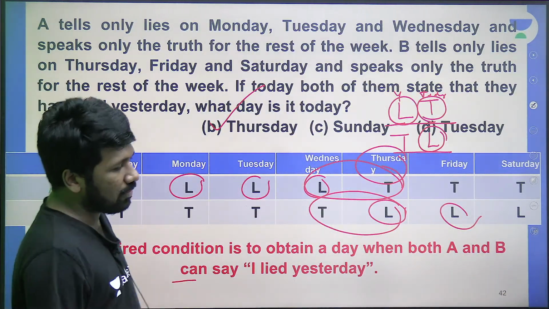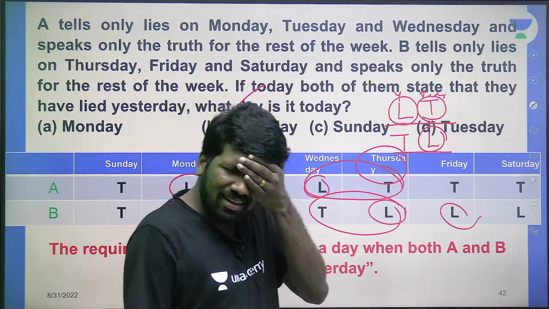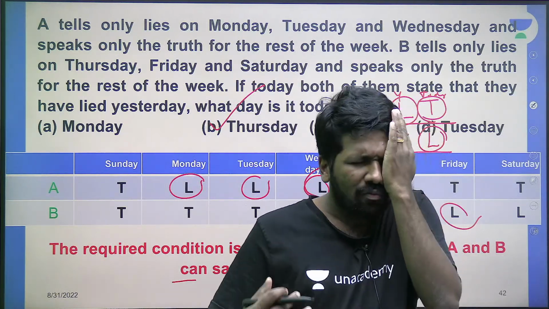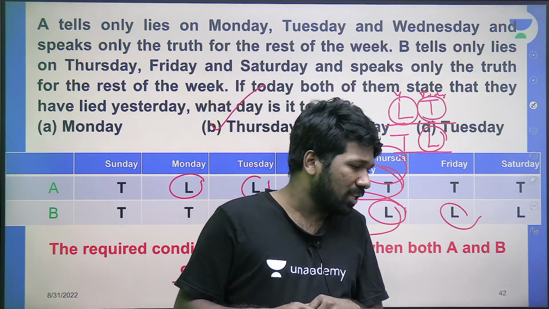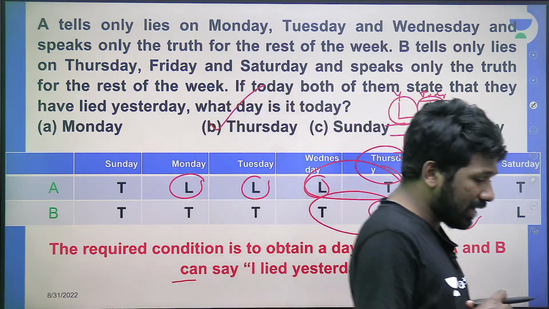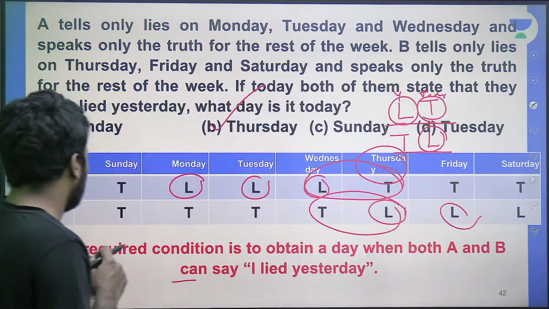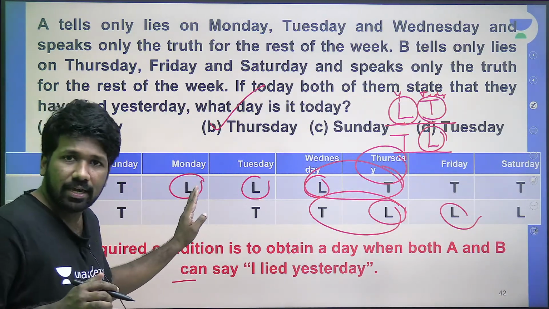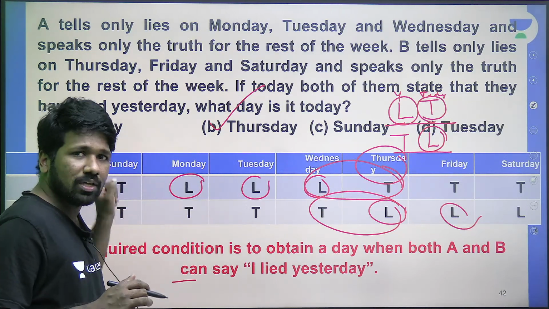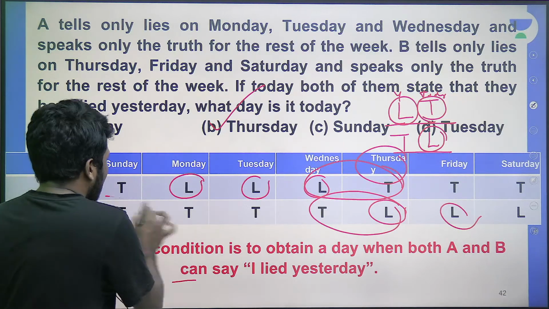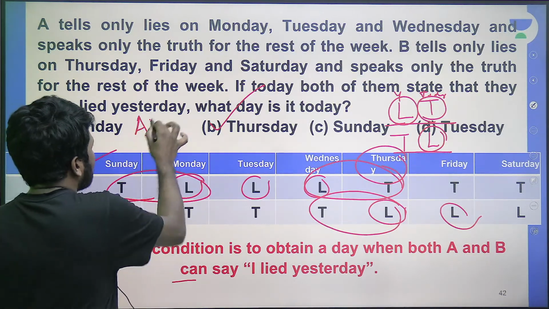If you haven't understood, what I recommend is to check option A and understand more. Option A's answer is Monday, so Monday will be the day. Monday will be the day means on Monday he is saying I lied yesterday. Who? A also, B also. A saying I lied yesterday means on Monday he is a liar. A is a liar. A liar should say I lied yesterday. If yesterday he was telling the truth, he can say I lied yesterday. That is totally okay. So A saying I lied yesterday on Monday, A's case is okay.